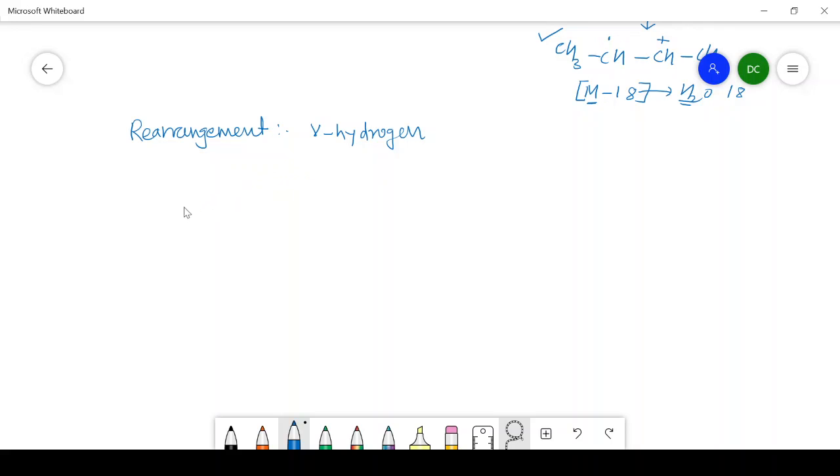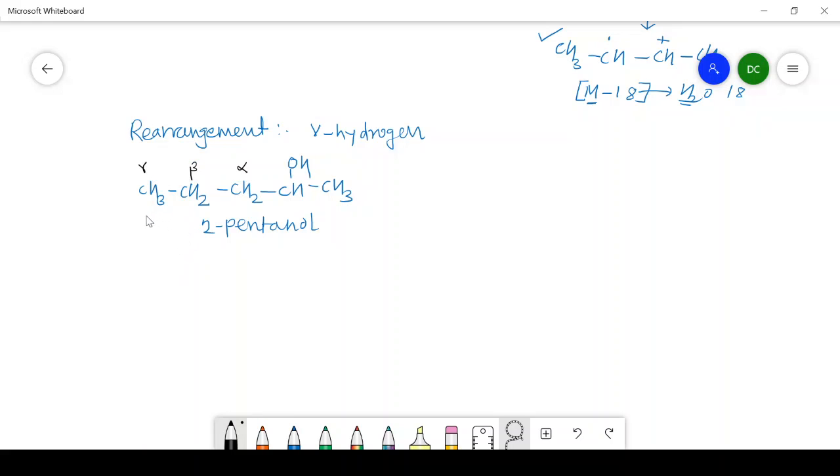Okay, let us consider the example of this type of molecule, that is CH3, then CH2, then CH2, then CHOH, CH3. The name is 2-pentanol. Now you can assign this carbon as an alpha carbon, this carbon as a beta carbon, and this carbon as a gamma carbon.